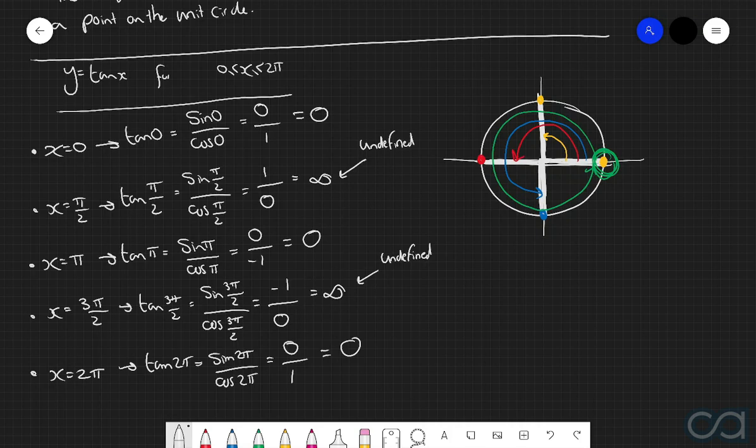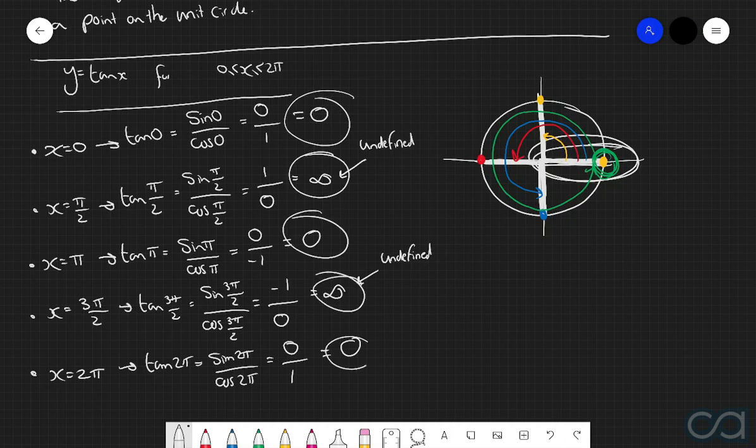And then finally, when we have x is equal to 2 pi, this is just this line over here again, which is a flat horizontal line which has a gradient of 0, and so it therefore makes sense that tan of 2 pi is once again equal to 0. So both from an equation standpoint using sine and cos, and from a gradient standpoint, all 5 of these answers here make sense. And so now what we're going to do is use these 5 pairs of coordinates to sketch the graph of y equals tan of x, for x being between 0 and 2 pi.